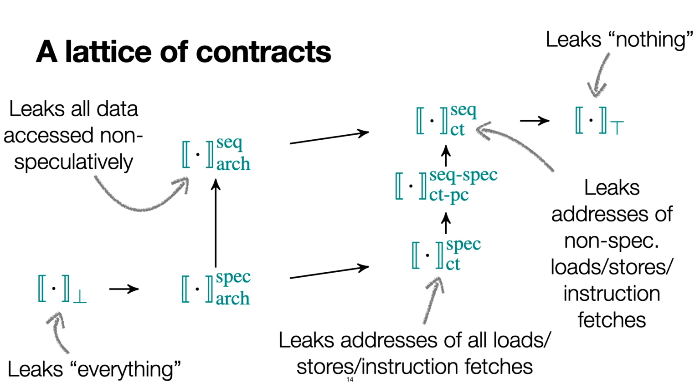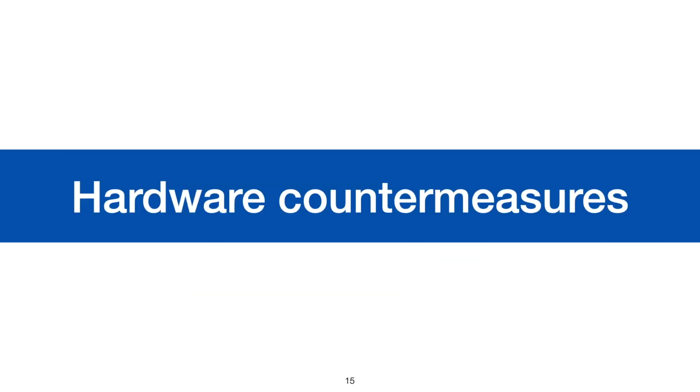Similarly, the SPEC CT contract down here, which leaks addresses of non-speculative and speculative load, store, and instruction fetches, also provides weaker guarantees. However, the SEC ARC and the SPEC CT contracts are incomparable in terms of leaks, that is, none leaks more than the other. As I'll show you now, this family of contracts and their relationship illustrated in the lattice allows us to compare guarantees provided by different hardware defenses. Let's now look at the hardware side.